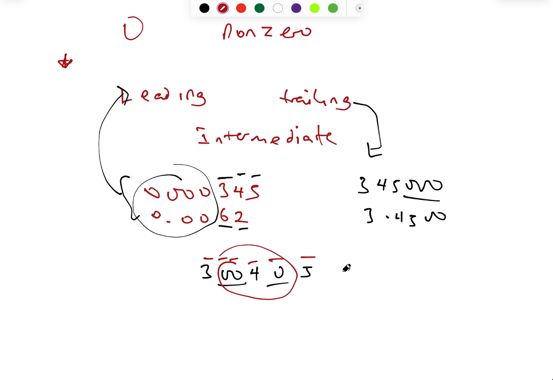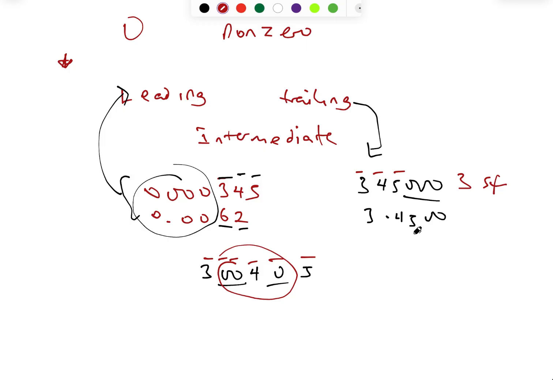And lastly, the trailing zeros. If there are decimals involved, then the trailing zeros are going to be significant. However, if decimals are not involved, the trailing zeros will not be significant. What do I mean? In 345,000, how many significant figures do we have there? One, two, three. So only three significant figures here.